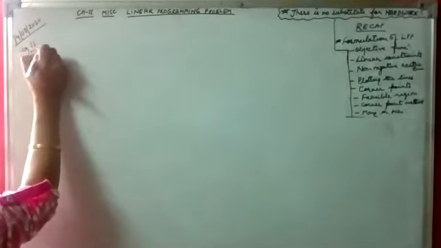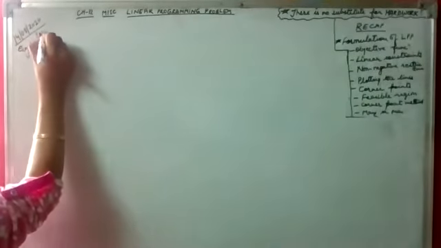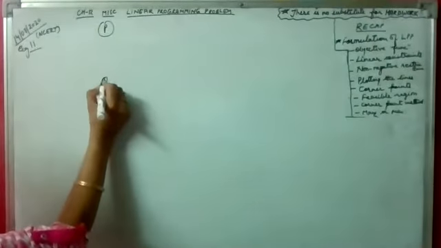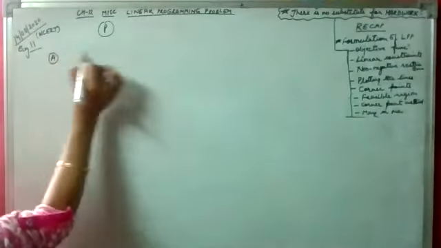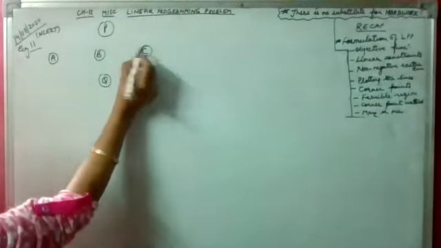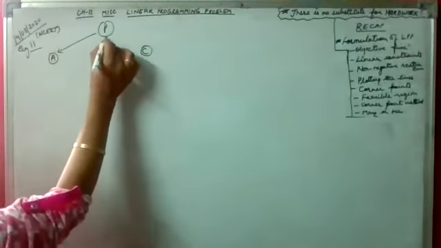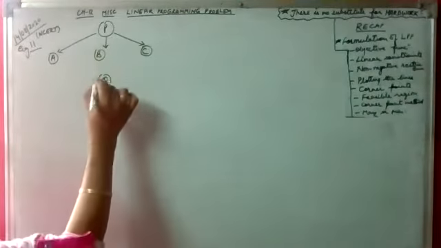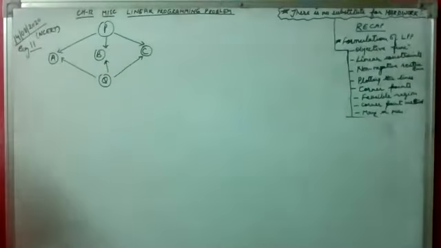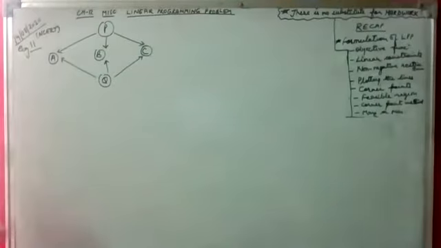There are two factories located, one at place P and the other at place Q. This is example 11. One is at place P, the other is at place Q. And there are three depots, A, B, and C. Some quantity is to be transported from P to A, P to B, and P to C. And similarly from Q to A, Q to B, and Q to C. We have to find out what commodity is to be transported from each factory to each depot.